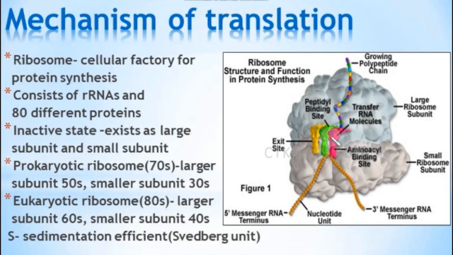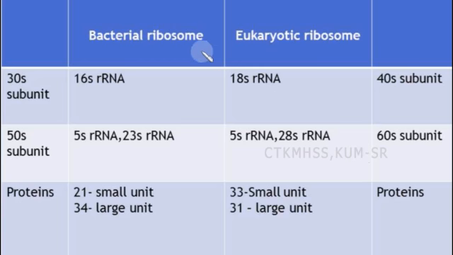One is called the amino acid binding site or acceptor site, the second one is the peptidyl binding site, and the third one is the exit site. These three places play an important role during the translation process. I will tell you the role of these three regions when I explain the translation. So we have learned about the bacterial and eukaryotic ribosome differences also.